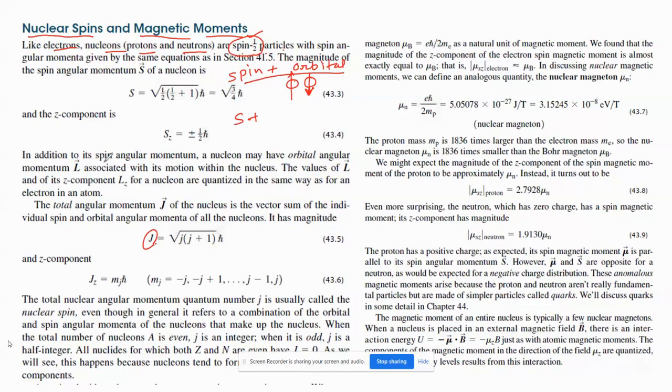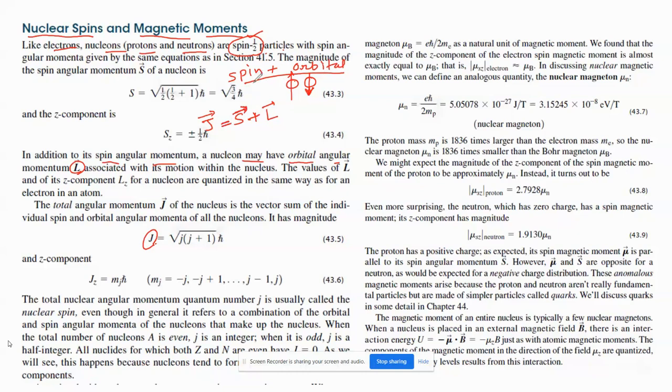Okay. So in addition to spin angular momentum S, a nucleon may have orbital angular momentum L. So S plus L, which is a vector quantity, is given by J. In first year, you don't have to remember more. Only remember that there are two kinds of motion, spin motion and orbital motion.